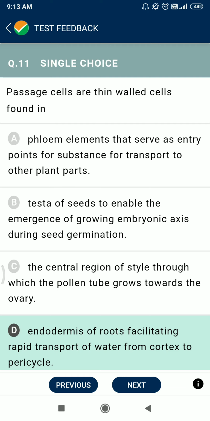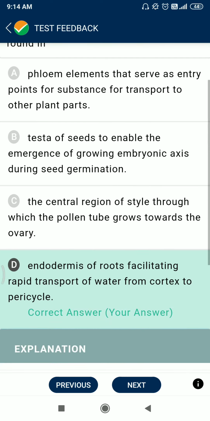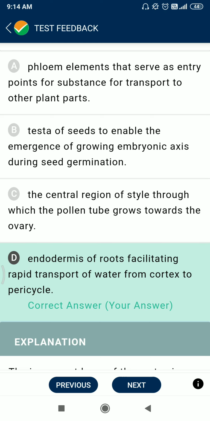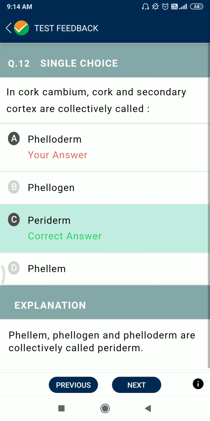Question number 11. Passage cells are thin walled cells. Option D should also be correct: endodermis of roots facilitates the rapid transport of water from cortex to pericycle.